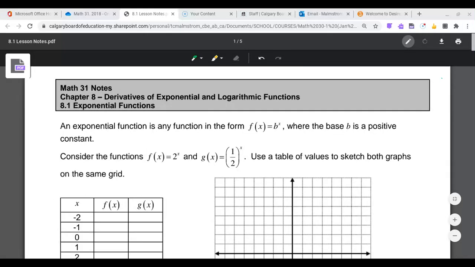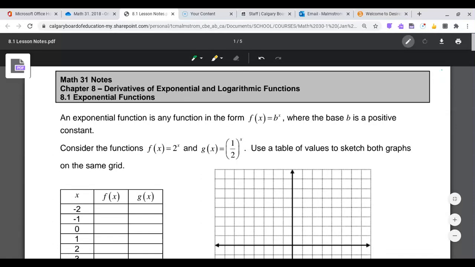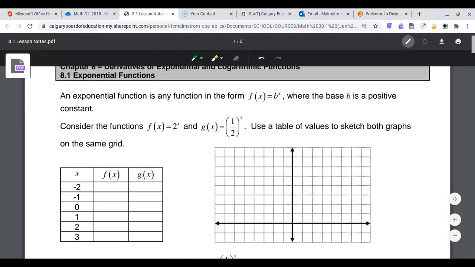Okay, welcome to chapter 8. So we're just going to do a quick little review on exponential functions. There is a review 8.0 in the lesson booklet that you might have wanted to do before this. So we're just going to look at what the exponential function graph looks like because, of course, we would want to be able to do some curve sketching in a little bit down the road in this chapter.